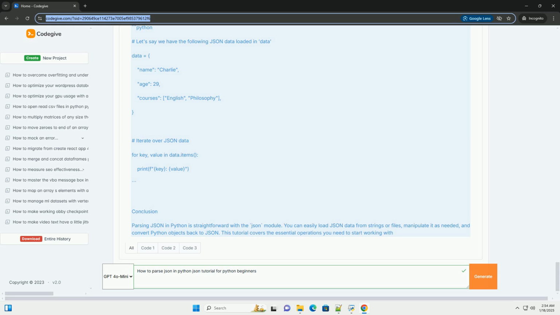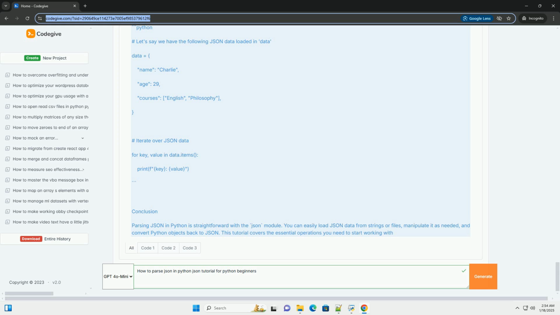Conclusion: parsing JSON in Python is straightforward with the JSON module. You can easily load JSON data from strings or files, manipulate it as needed, and convert Python objects back to JSON. This tutorial covers the essential operations you need to start working with JSON in Python.